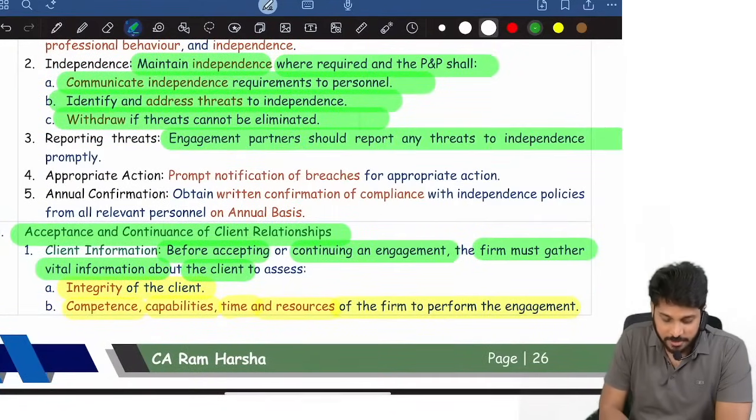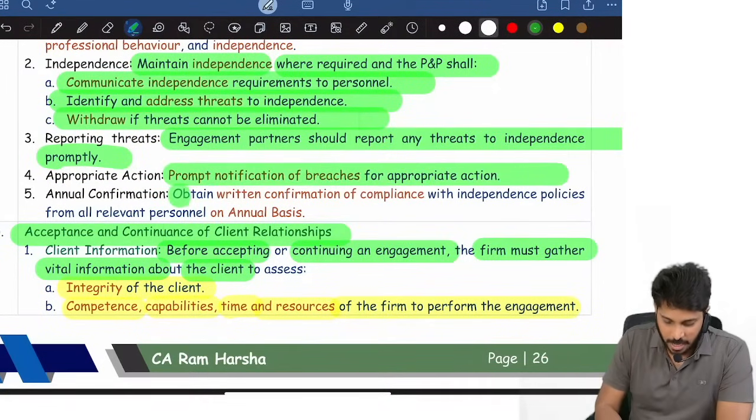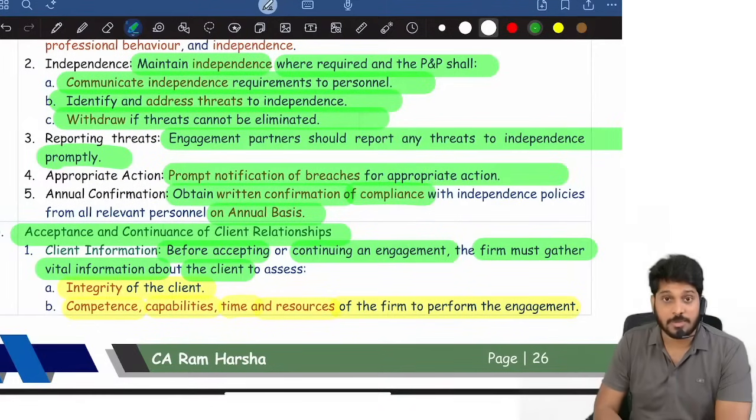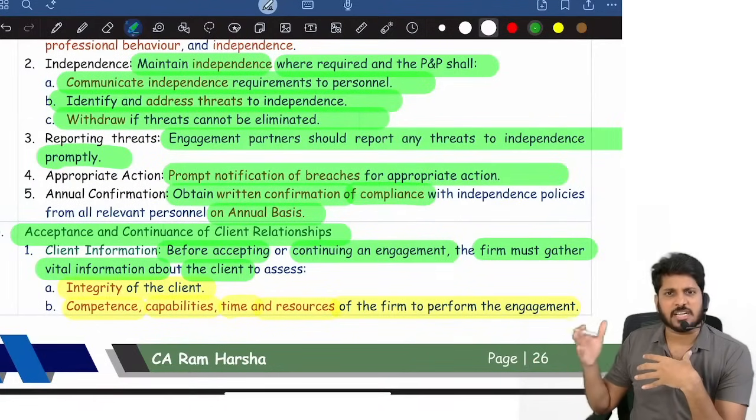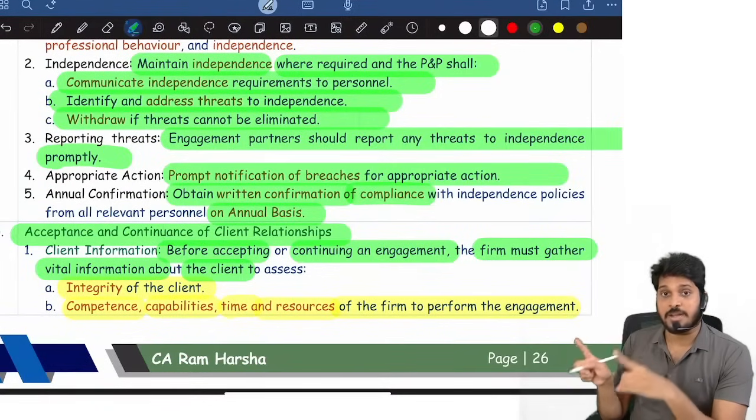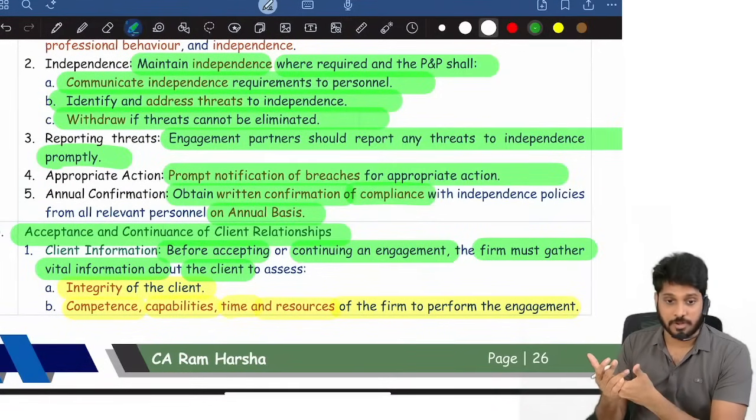Engagement partners should report any threat to independence promptly. Prompt notification of breaches, and all must be there. Obtain written confirmation of compliance on an annual basis. The firm has to obtain from every team member in the firm, partners, articles, from everybody, that everybody complied with independence requirements. Written confirmation the firm should get.